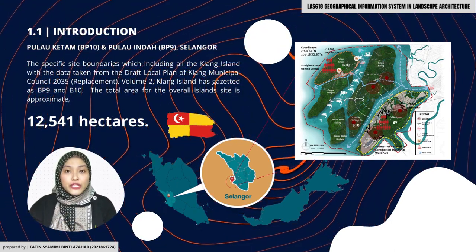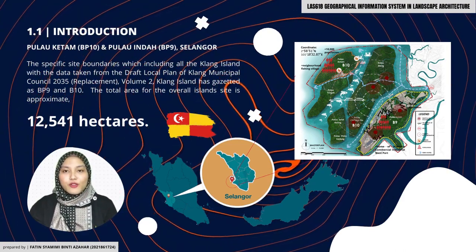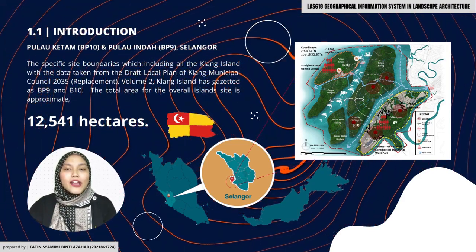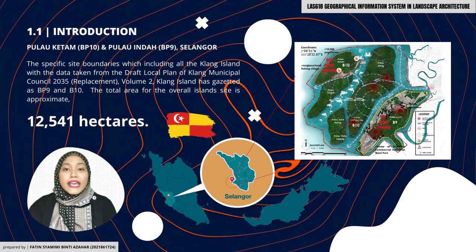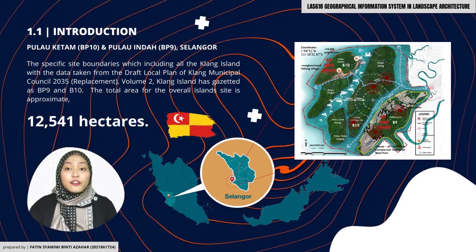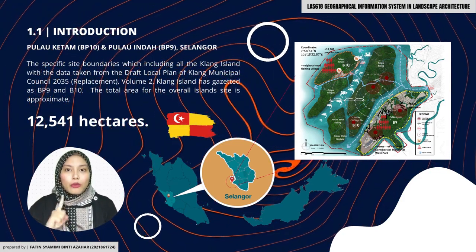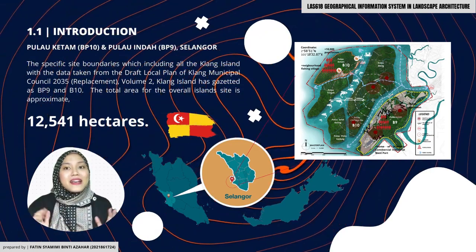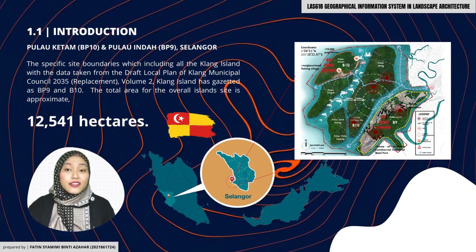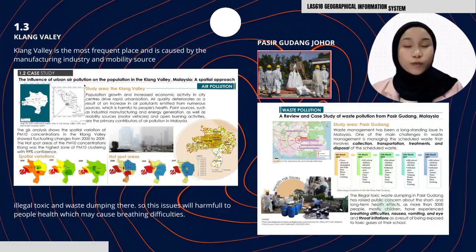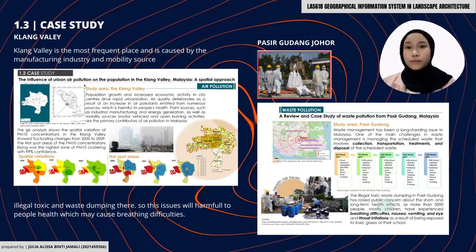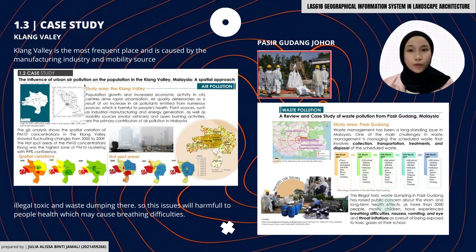The site issues that we chose are air pollution and waste pollution. For information, Pulau Ketam, with 10,000 population, is formerly known as a neighborhood fishing village. Meanwhile, Pulau Indah is a famous home of Malaysia's commercial industrial West Port. So basically, we found two case studies regarding our main issues, which are air pollution and waste pollution.